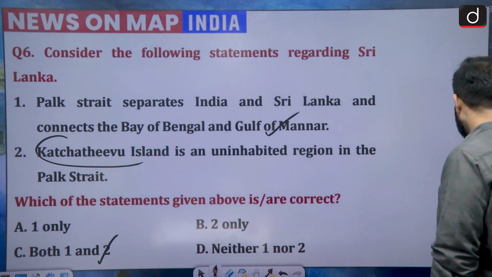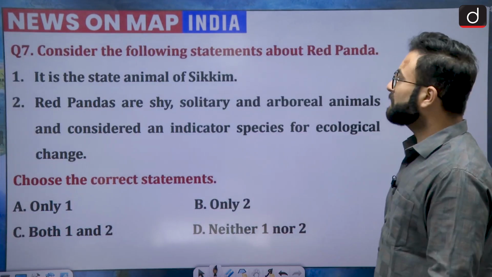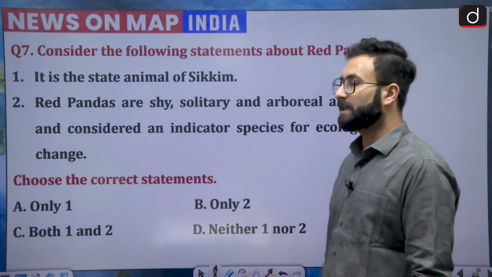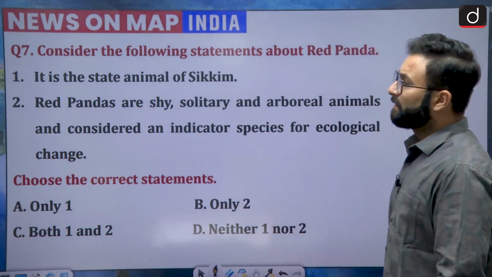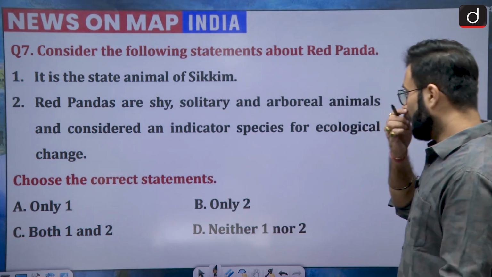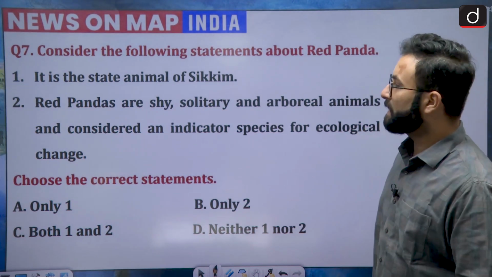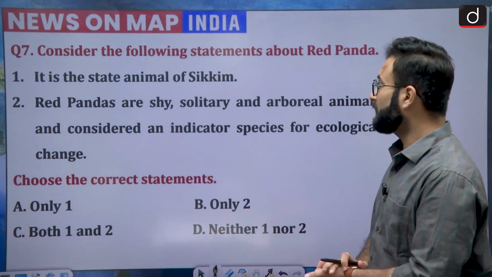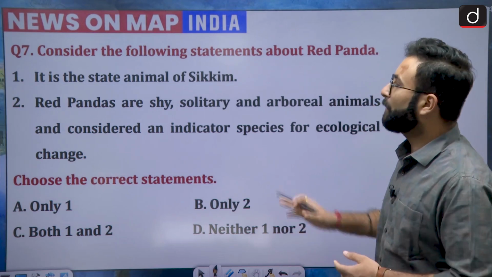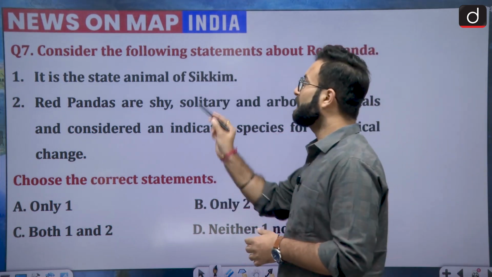Moving further, question number 7. Consider the following statements about the red panda. It is the state animal of Sikkim. That is one thing. Second, the red pandas are shy, solitary, and arboreal animals that are considered as an indicator species of ecological change. So here when we talk about these two statements, this is the state animal of Sikkim.